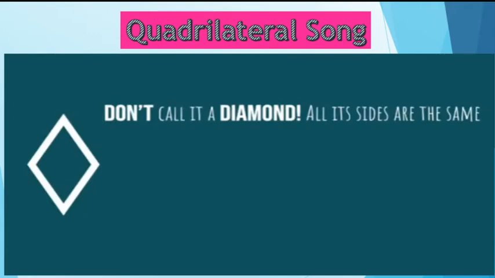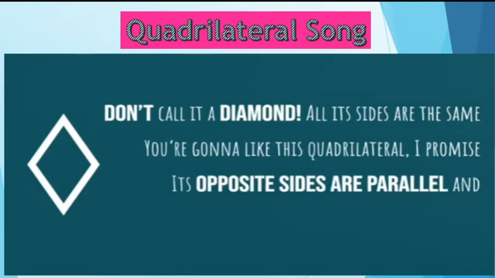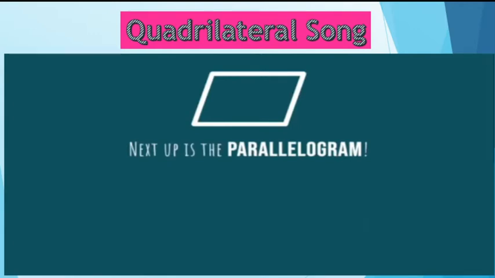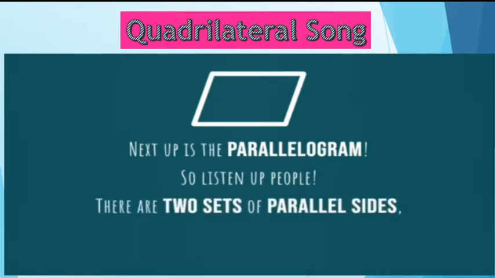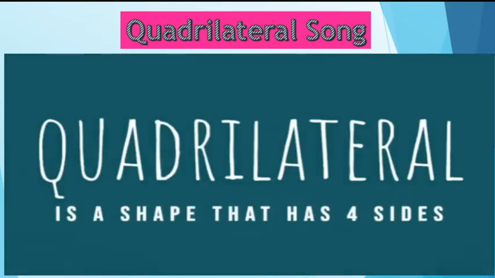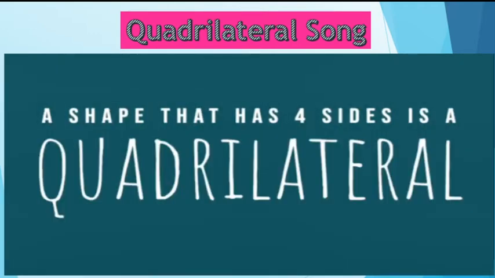Don't call it a diamond, all its sides are the same. You're gonna like this quadrilateral, I promise. Its opposite sides are parallel and it has 4 equal sides, it's called a rhombus. Next up is the parallelogram, so listen up people. Sides are equal.